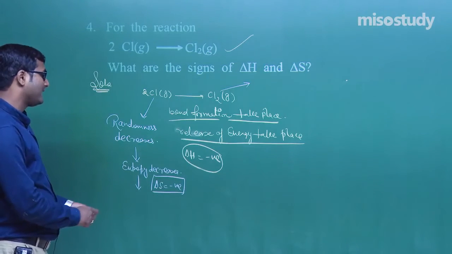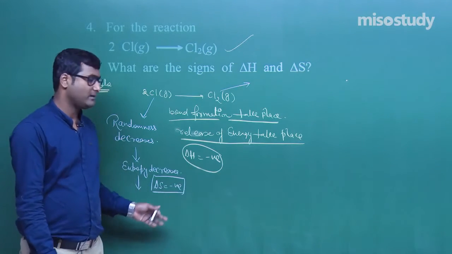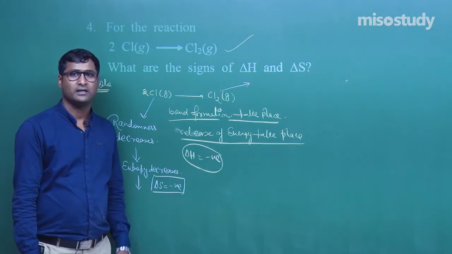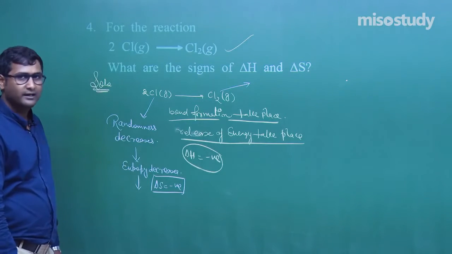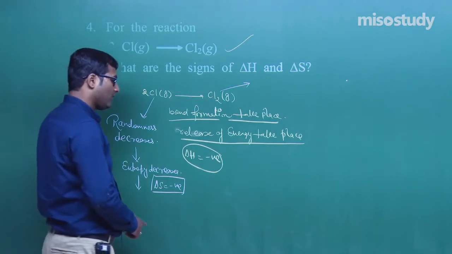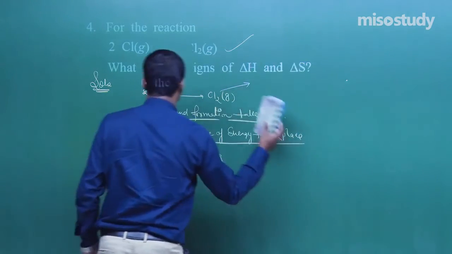So what are the signs? Delta H negative and delta S also negative, not positive. Clear? Yes, sir. Now let's move to the next question. Wait for a moment.